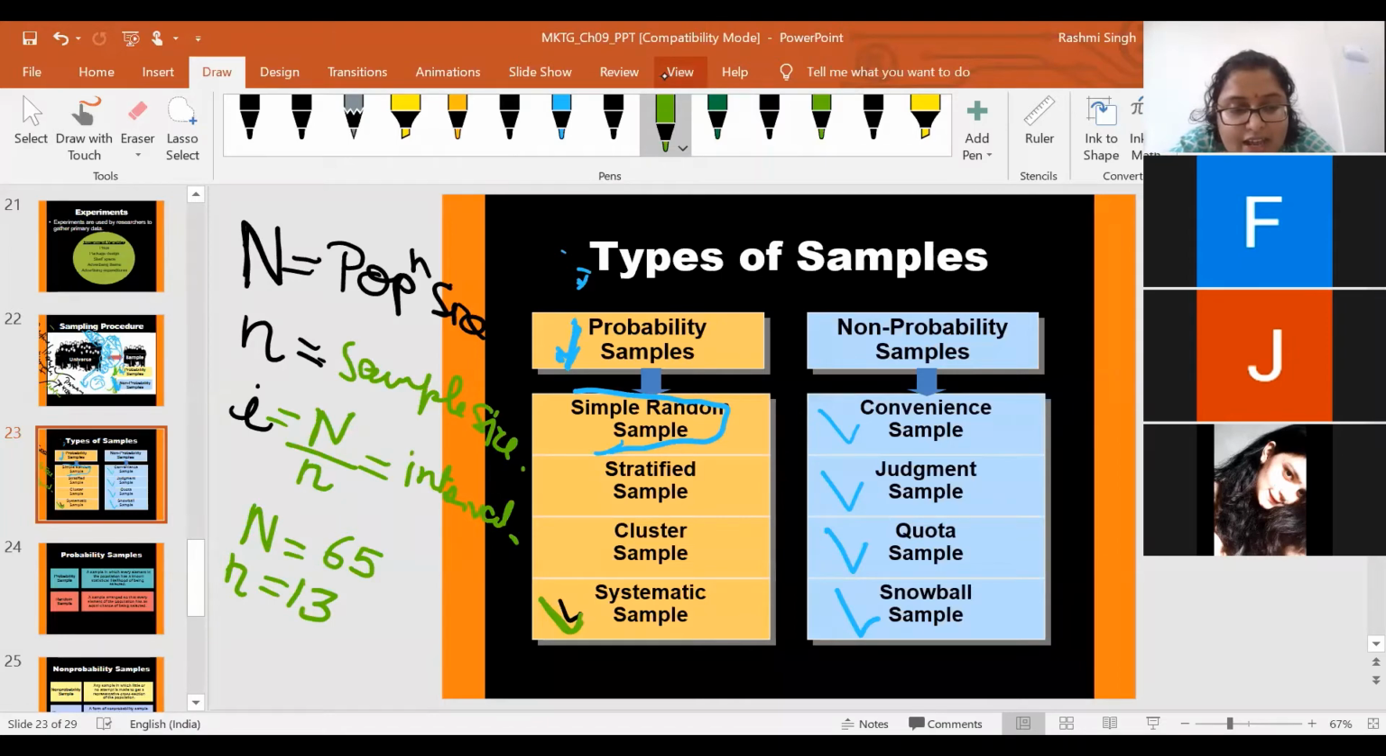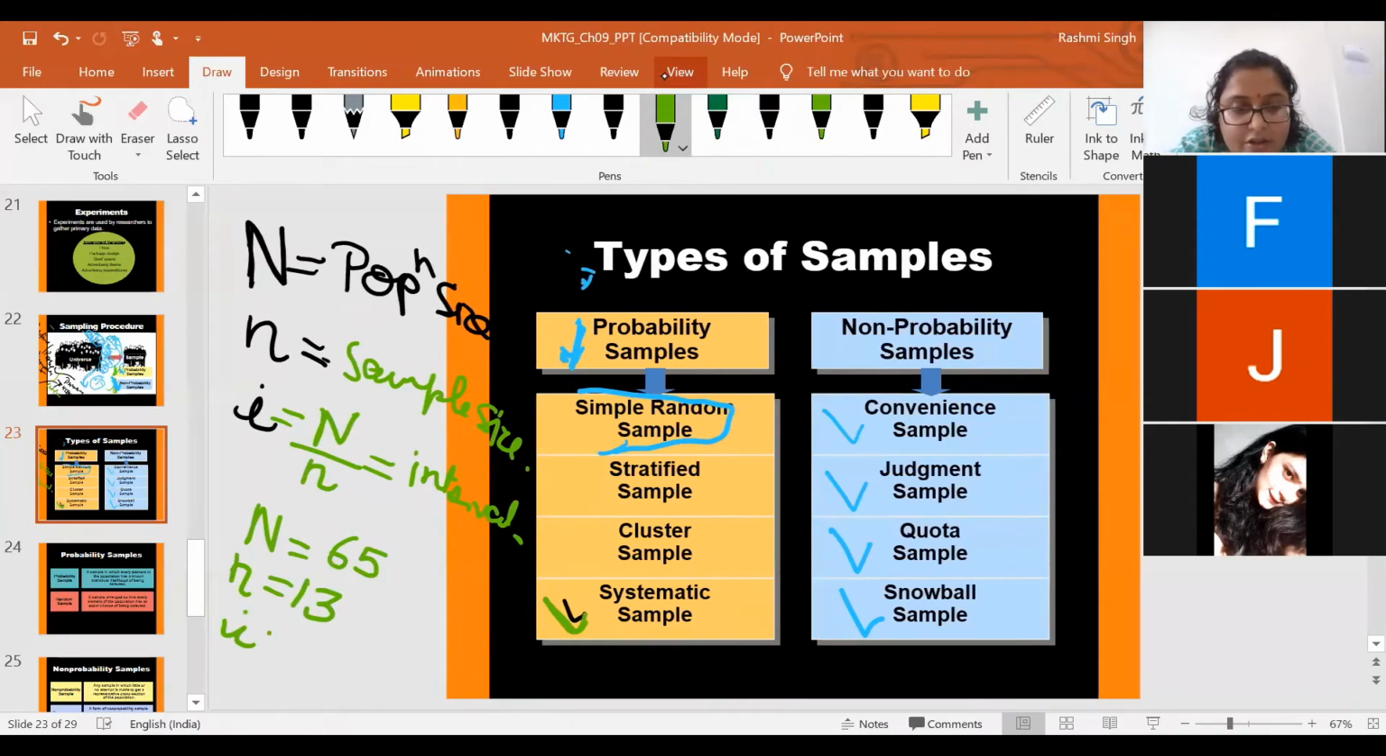Now I will calculate I is equal to 65 by 13, that is capital N by small n. And what would be the value? 5. Yes, so this I is equal to 5. Now, what will you do?